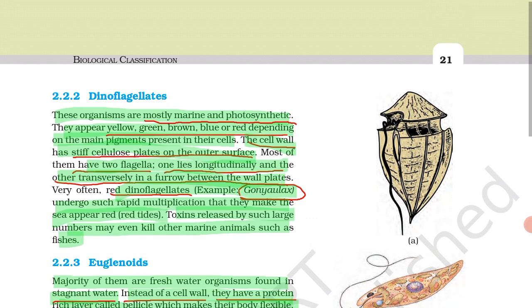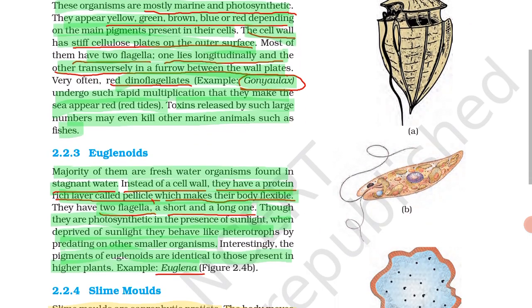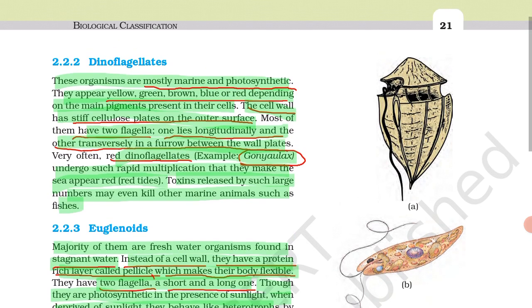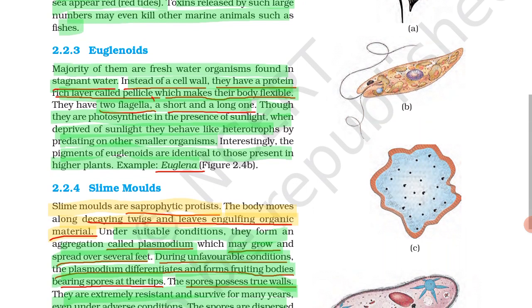And it has two flagella, one lies longitudinally and another lies transversely between the two plates. In dinoflagellates you have to remember that it has the example of Gonyaulax. It is also called red tides.